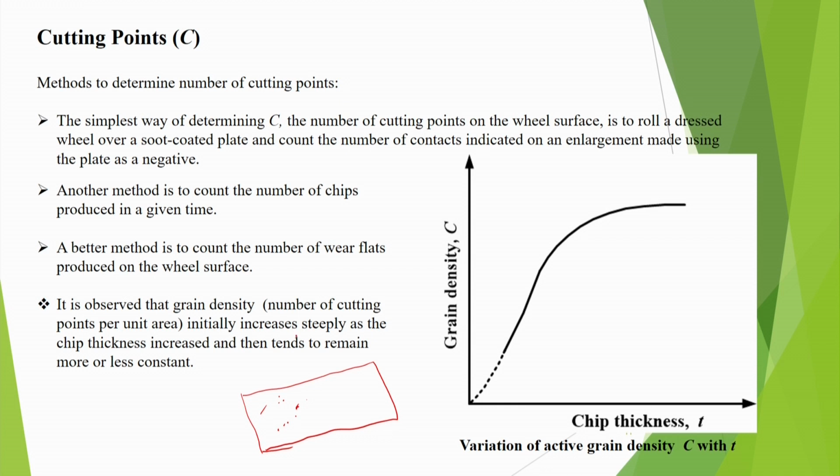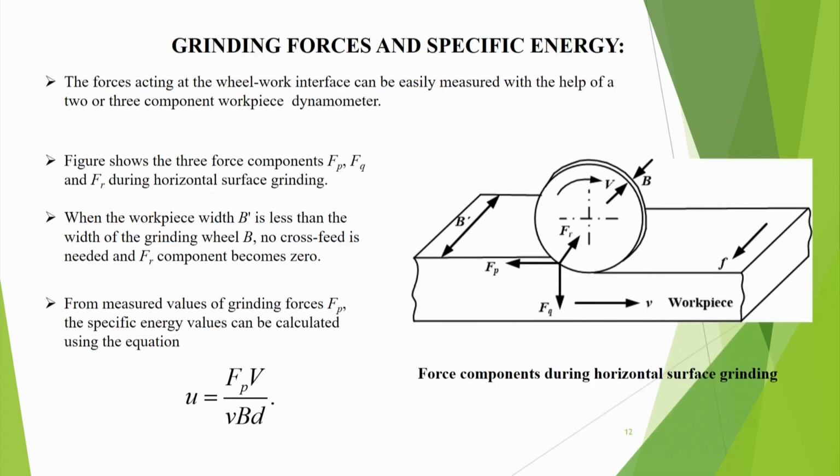It is observed that the grain density, meaning the number of cutting points per unit area, initially increases steeply as the chip thickness is increased. As chip thickness is increased, abrasives are dislodged and more active edges come, and then it tends to remain more or less constant. So, that type of thing is there.